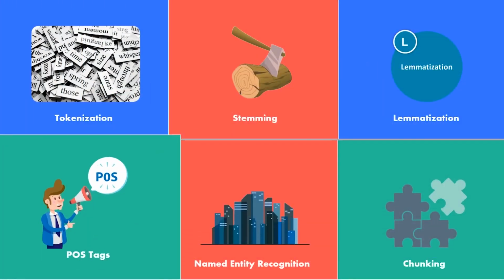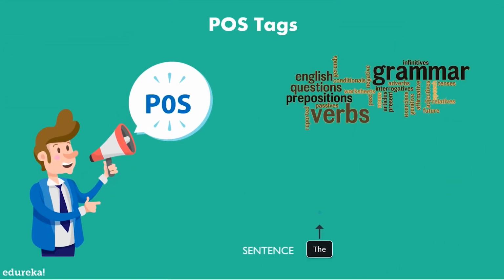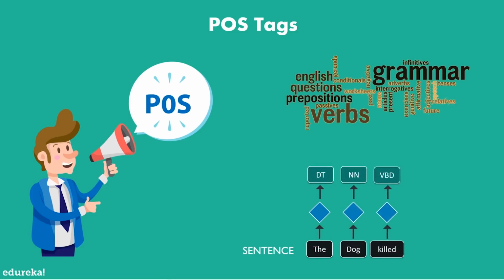Also in lemmatization, as you can see from the example, the words gone, going, and went will be mapped into go. Now let's get into POS tags. POS tagging is another one of the steps that needs to take place, which is essentially breaking up the sentence into the grammatical meaning it has. Basically, whether a word is a noun, pronoun, or a verb or not. To get a better idea, you can refer to the example on your screen to understand what I'm talking about.